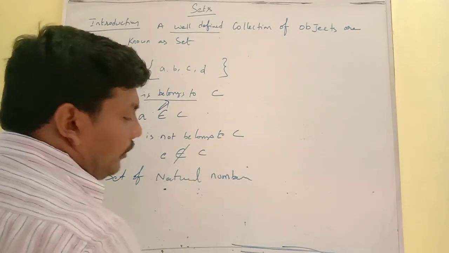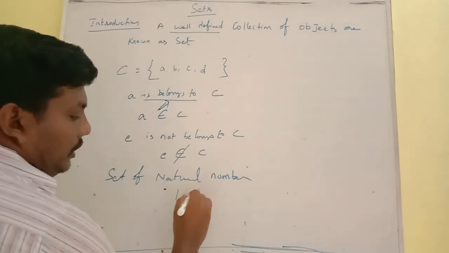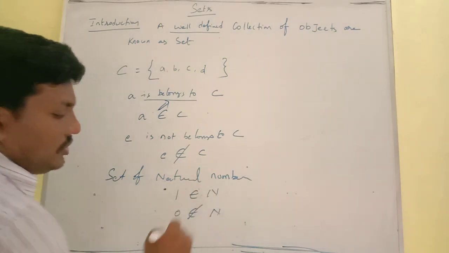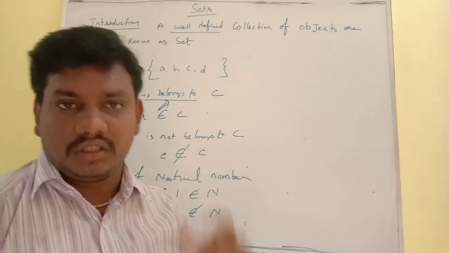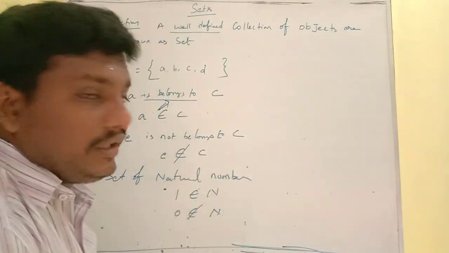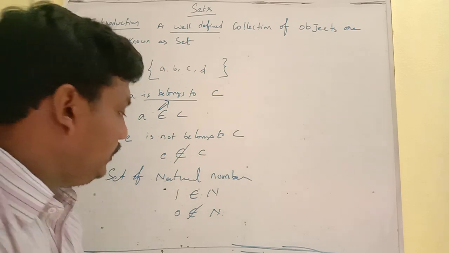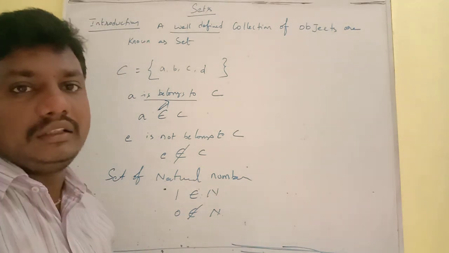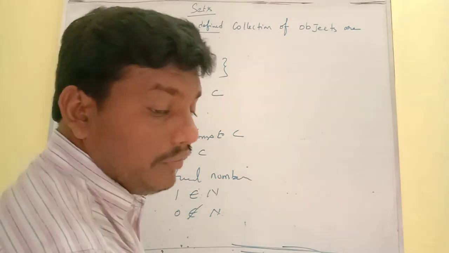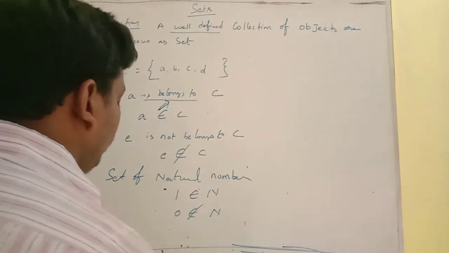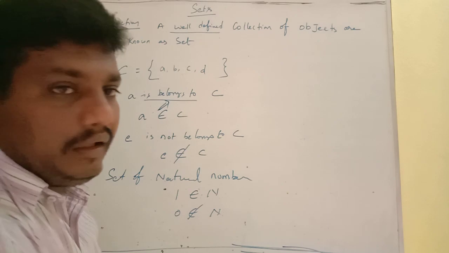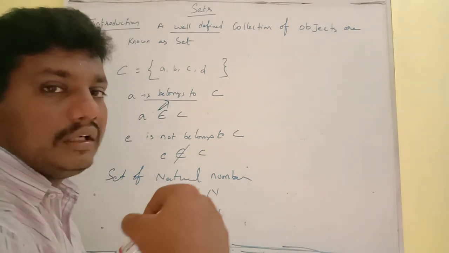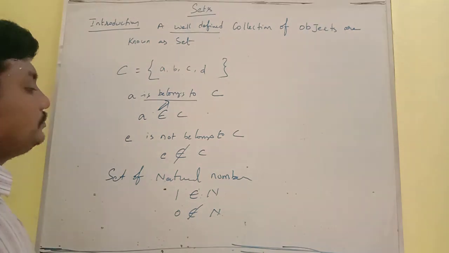So when you say set of natural numbers, we know that 1 belongs to the natural numbers and 0 does not belong to the natural numbers. That means the classification of numbers, whether the number belongs to the set or not, we have to know. So that is called common property or well-defined. What is called well-defined? Well-defined is nothing but that we can say whether the given element belongs to that set or not.